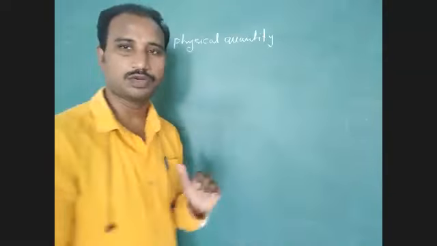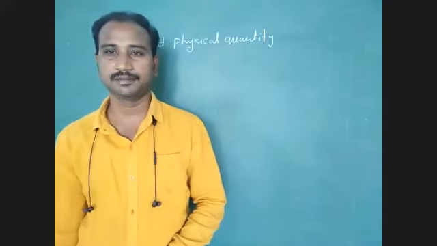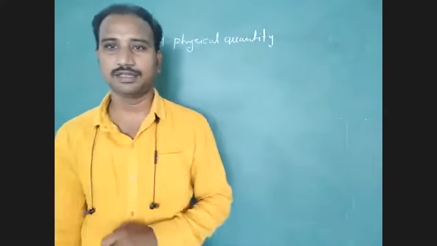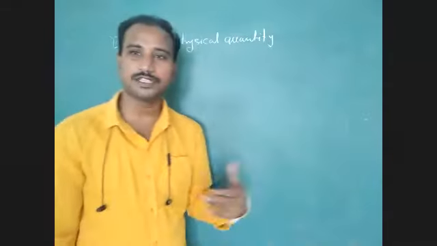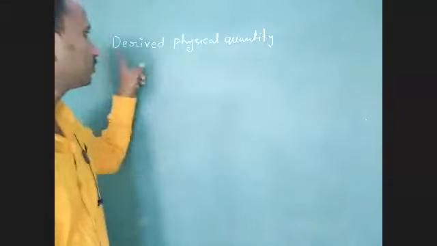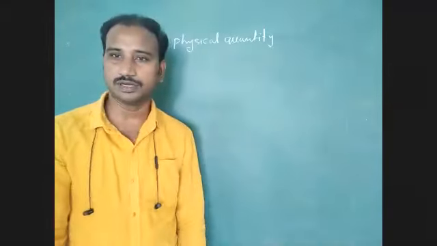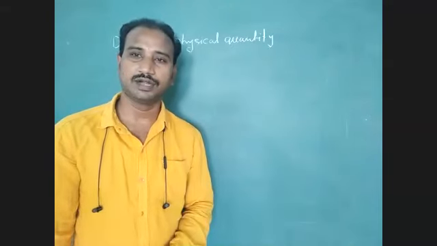Derived means these quantities are derived from fundamental physical quantities. Some physical quantities derived from fundamental physical quantities are called derived physical quantities.